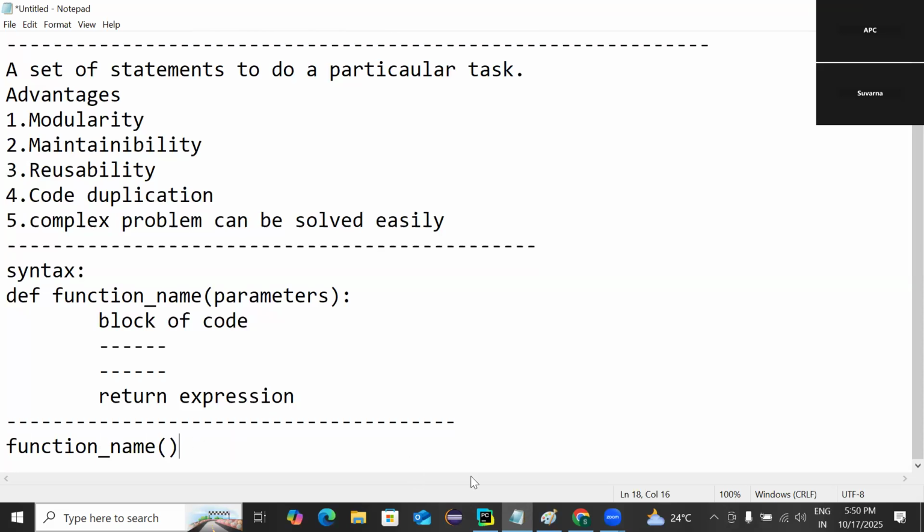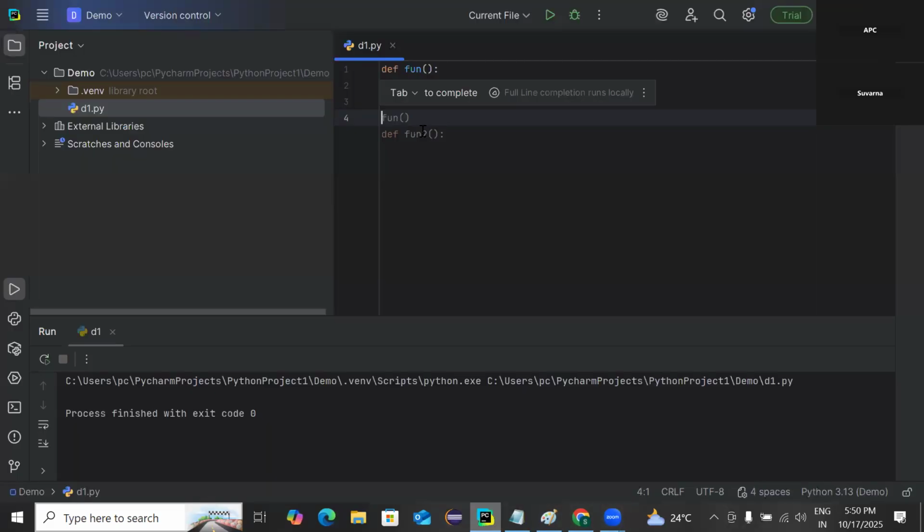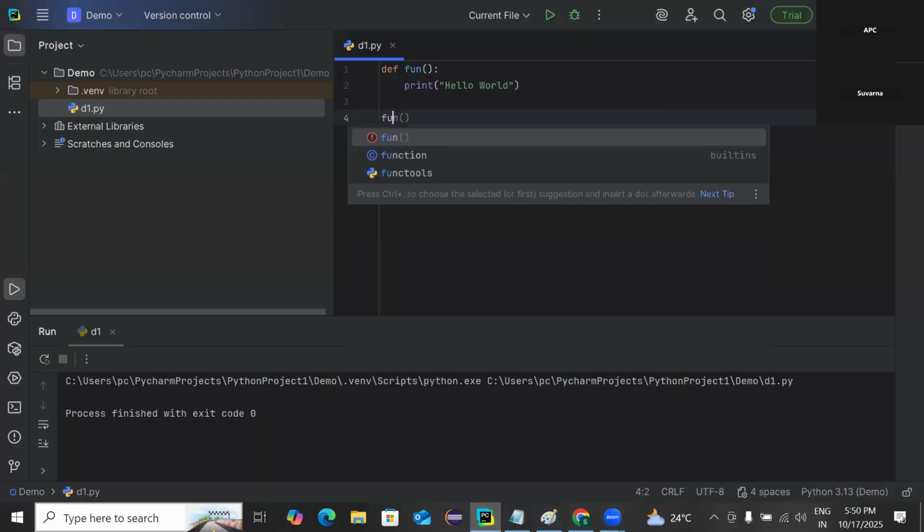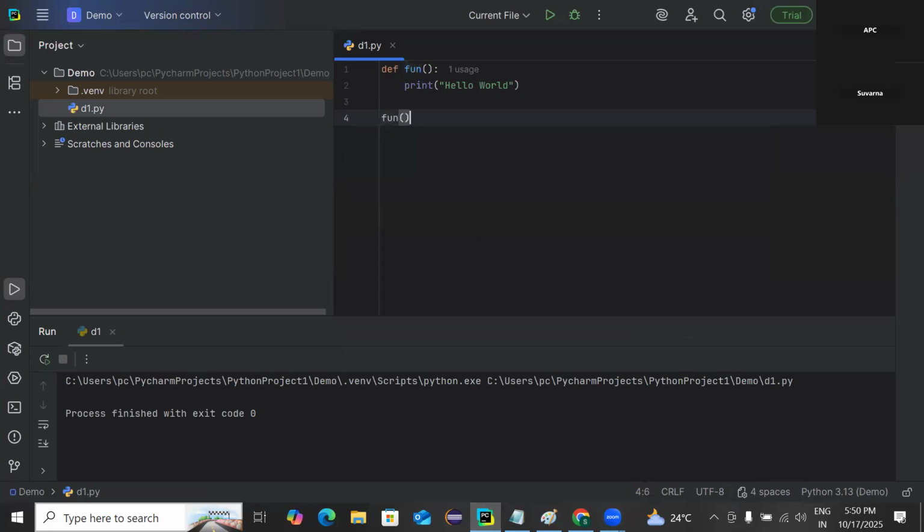So this is how we can call that function. Here I can call it as fun, since I have defined it as fun. Let's run. Now we can see the output of that function, that is hello world is getting printed on the console.